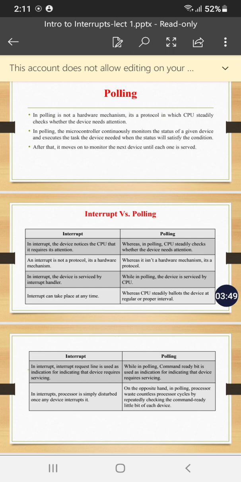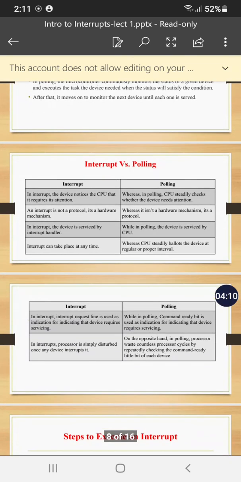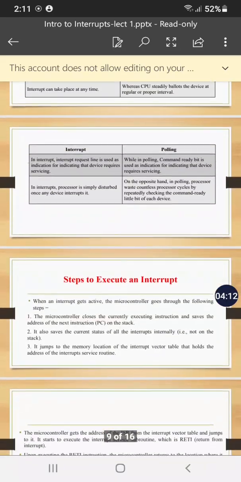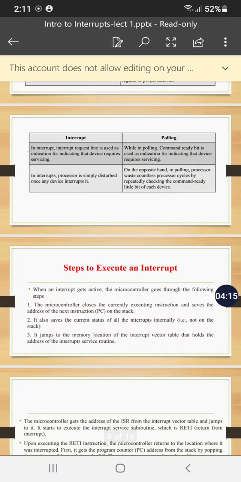An interrupt can take place at any random time. Polling is a steady, continuous check by the CPU after some time. For example, if the polling time is 15 minutes, then every 15 minutes your CPU will try to identify whether some device needs its attention or not. When any interrupt occurs, the processor has to stop its current execution.